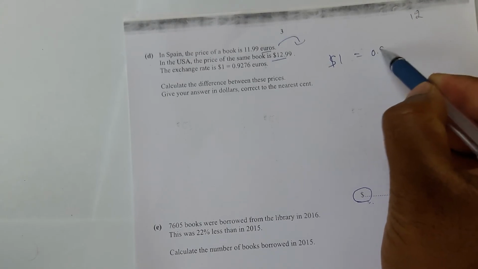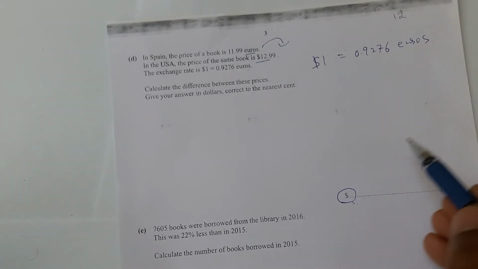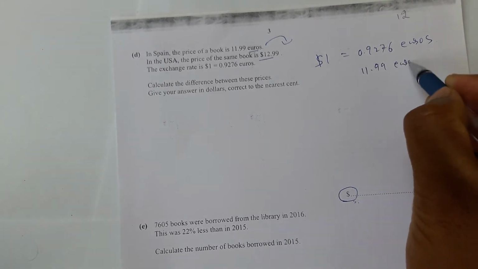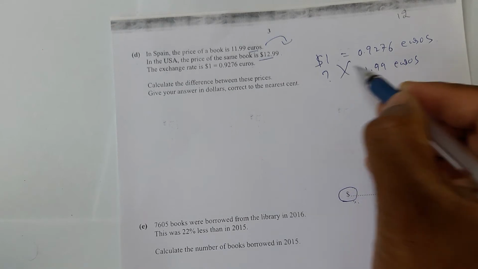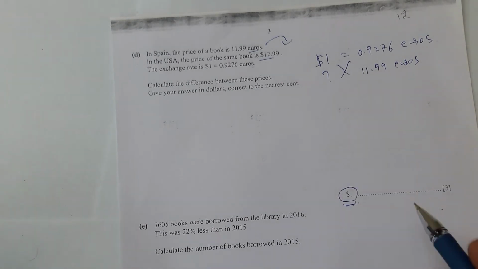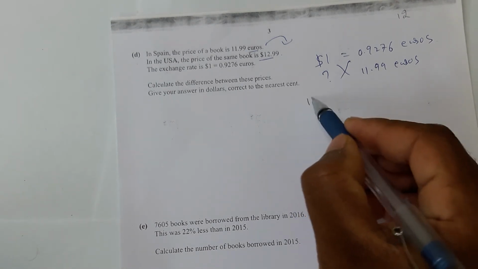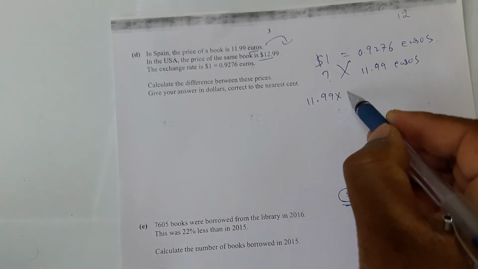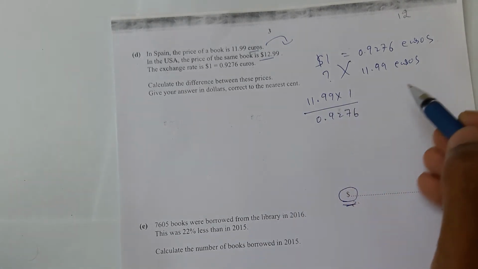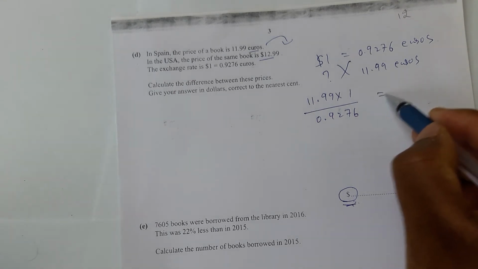$1 equals 0.9276 euros. So 11.99 euros, how many dollars do you get? The answer is in dollars. That's why I'm converting to dollars. You cannot multiply the question mark, multiply the other side. So 11.99 into 1 by 0.9276.